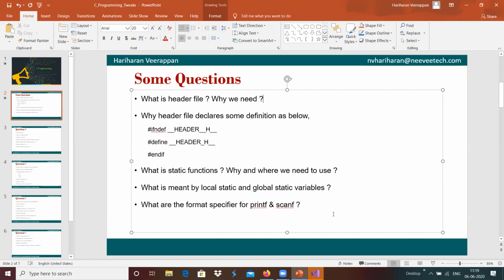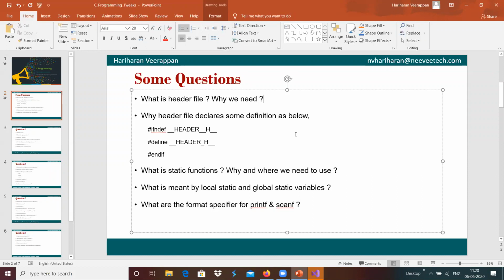For example, if we want to use string functions like string length, string compare, string case compare, string n case compare, string n compare, all those function declarations are present in the header file, which we can use to develop the string library in our application.